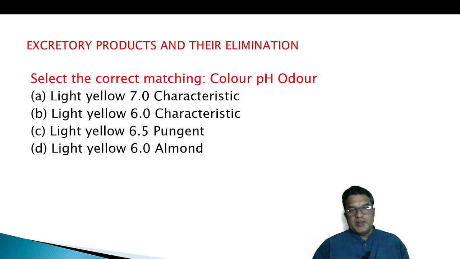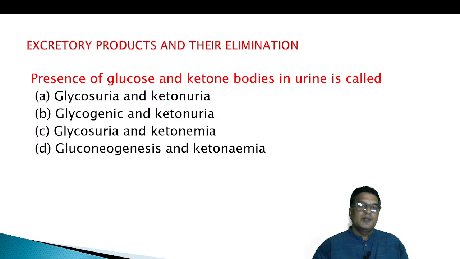Select the correct matching. Color, pH, odor. Light yellow, 7.0, characteristic odor. Light yellow, 6.0, characteristic odor. Light yellow, 6.5, pungent. Light yellow, 6.0, almond. So what is our answer? Light yellow, 6.0 pH, characteristic odor.